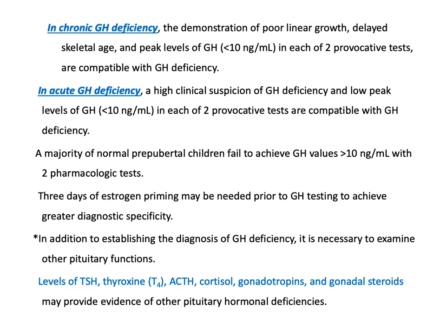Doing this investigation in chronic growth hormone deficiency, the demonstration of poor linear growth, delayed skeletal age, that's the bone age, and peak levels of growth hormone less than 10 nanograms per ml in each of two provocative tests are compatible with growth hormone deficiency. So, demonstration of deceleration of growth velocity with delayed bone age, in addition to the lab investigations.